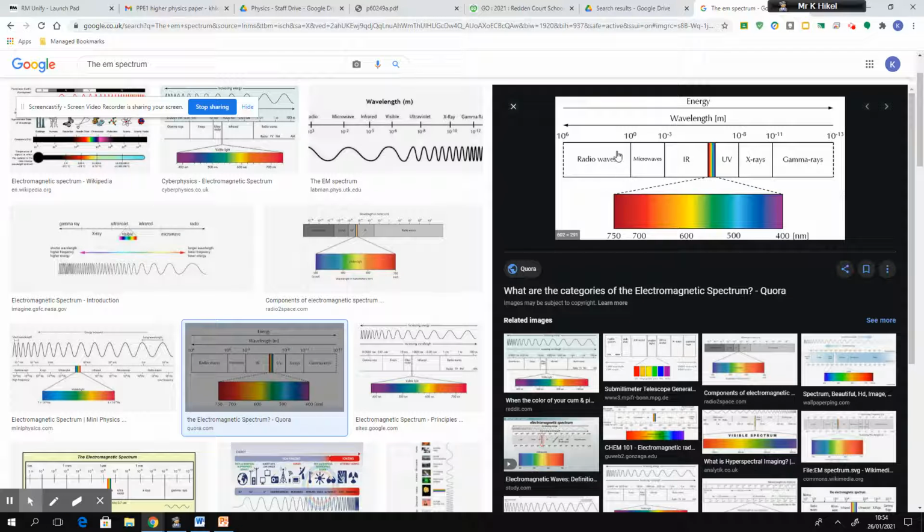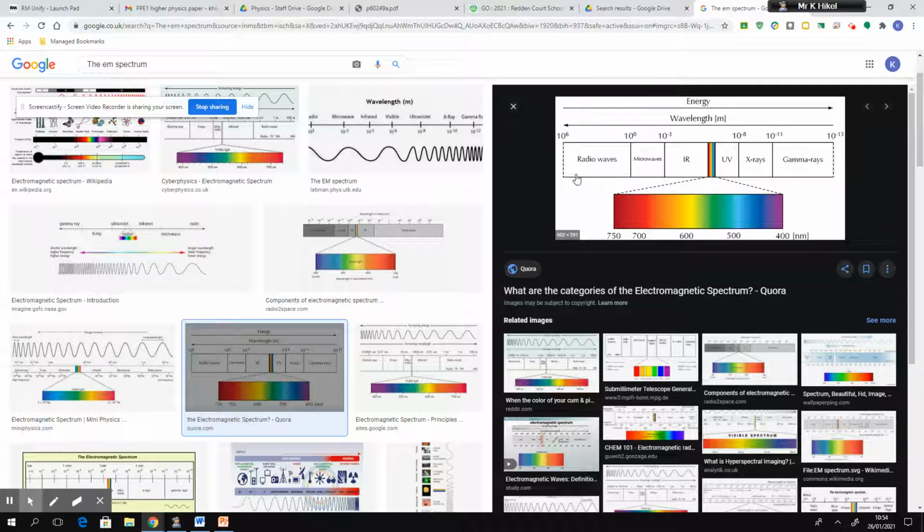Now, we have to understand why the radio waves have a low frequency, and as we go up the list, the frequency increases to gamma rays, which have the highest frequency. Why is that? Well, we know the definition of frequency is the number of waves passing a point per second. What you should know is that the reason radio waves have a low frequency is because they've got a very long wavelength. So radio waves have the longest wavelength, and as a product of that, they have a very low frequency.